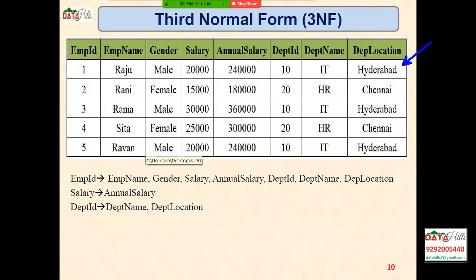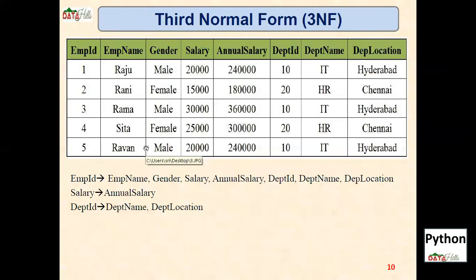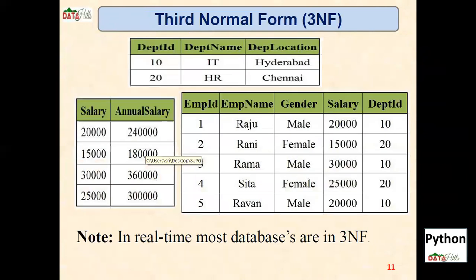This employee name is fully dependent on this. Okay, but this annual salary is not fully dependent on this employee ID. And this department name and department location are also not fully dependent on this employee ID. Why? Because partially they depend on this department ID also. First, it is better to convert the table into second normal form, and then we will try to convert it into third normal form, right?